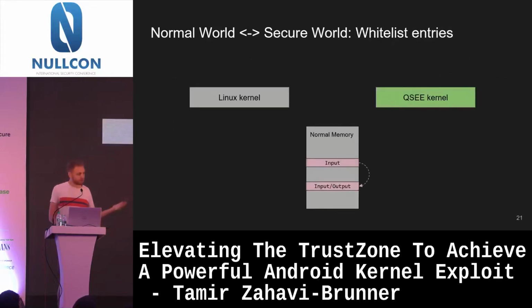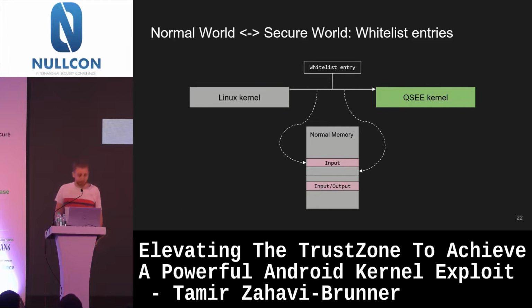So again, for example, we have this input buffer, but now this input buffer contains the physical address, basically a pointer to somewhere else in physical memory. So we still have this SMC, right, with an input and output, but now this SMC would also contain a whitelist entry. And we'll look into how this whitelisting mechanism works. And let's say for our example, the data being pointed to is at the physical address deadbeef.